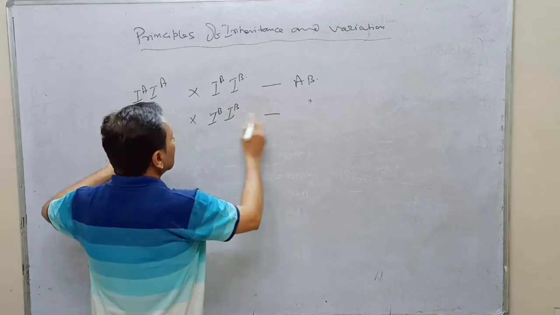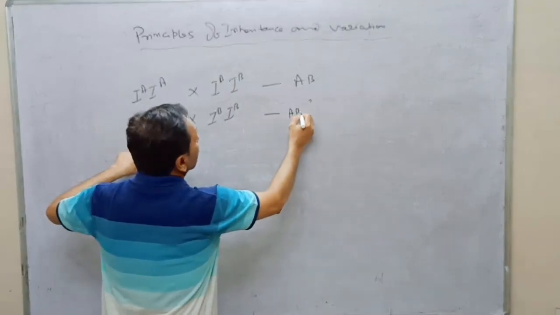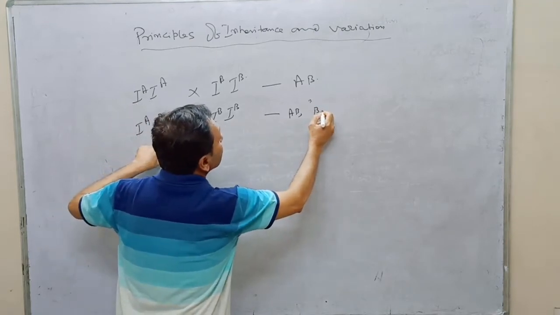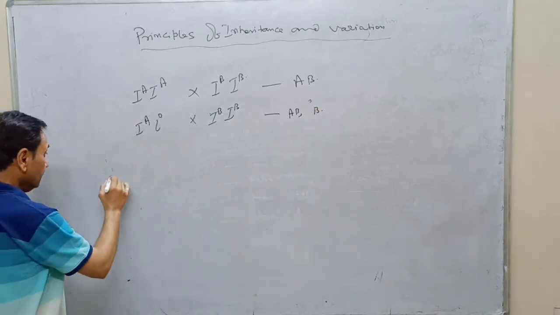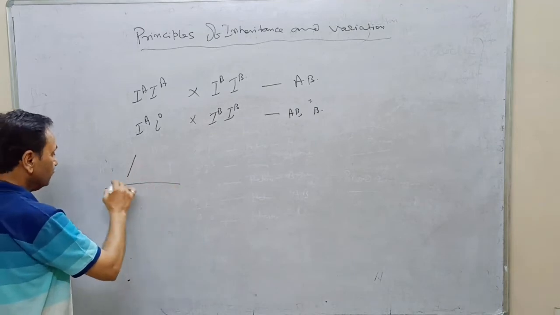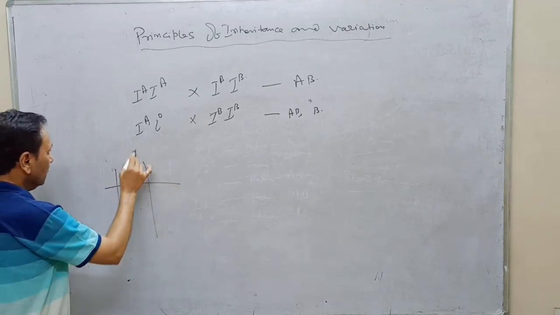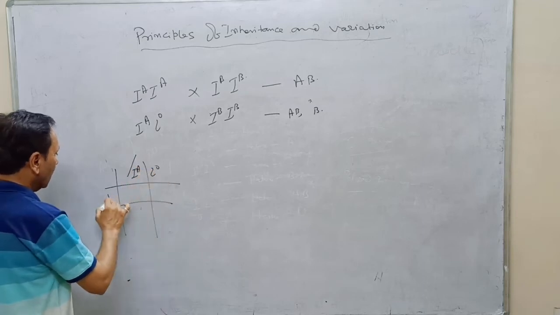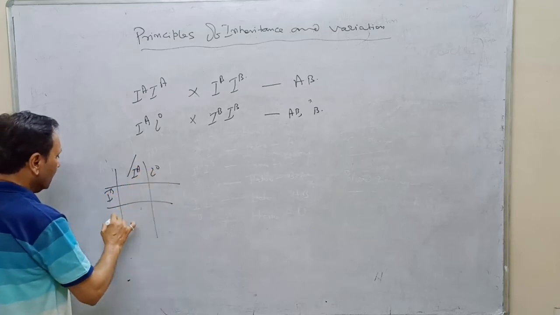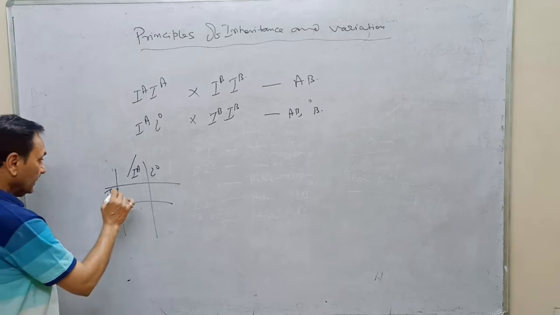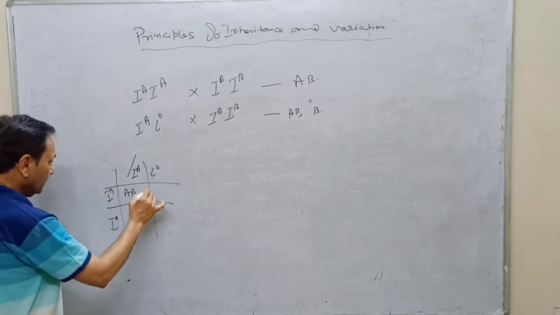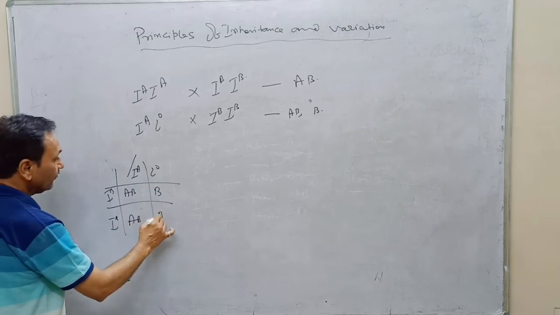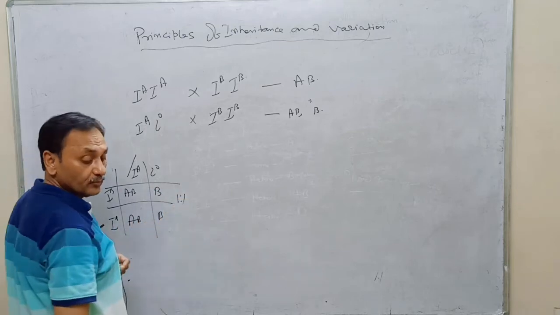That is the blood group AB and B. How it is possible? Suppose we will have to check it with the help of checkerboard. IA, IO, IB, IB. And their product is AB, their product is B, their product is AB, and their product is B, 1:1 ratio.